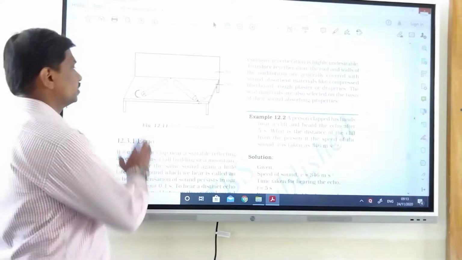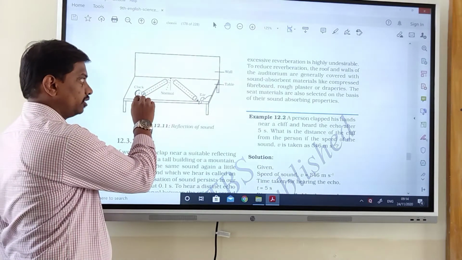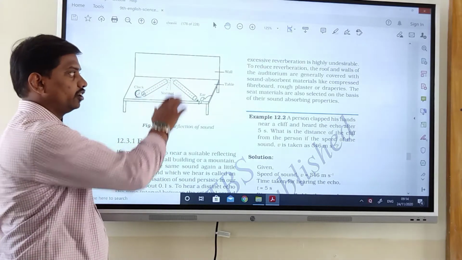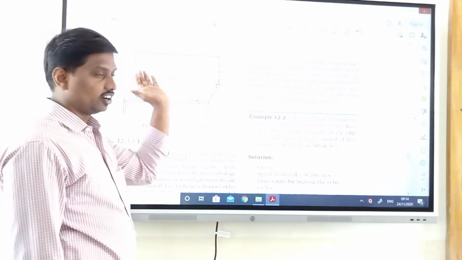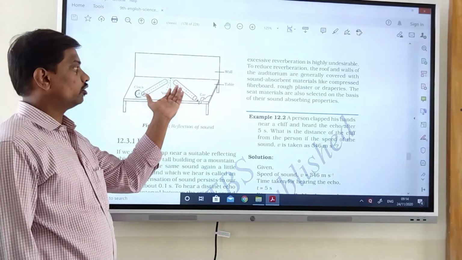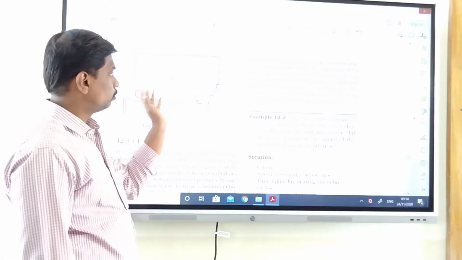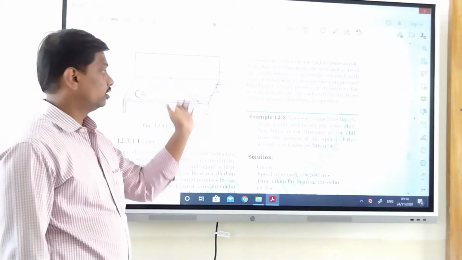This is the incident sound. The sound is produced by an object here, and it will be incident on some other object. For example, we have taken a wall. When it hits the wall, the sound will reflect. The angle of incident sound is equal to the angle of reflected sound. This is the normal drawn to both the incident ray and the reflected sound.